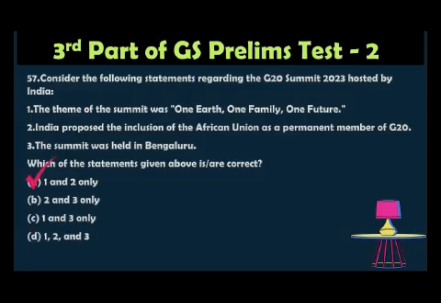The correct option is 1 and 2 only. The theme of the summit was One Earth, One Family, One Future. That one is right. India proposed the inclusion of the African Union as a permanent member of G20. Hence, the statement is correct. The summit was held in New Delhi, not in Bangalore. That statement was wrong. So the correct answer is 1 and 2 only.